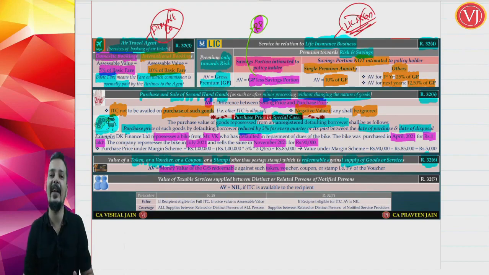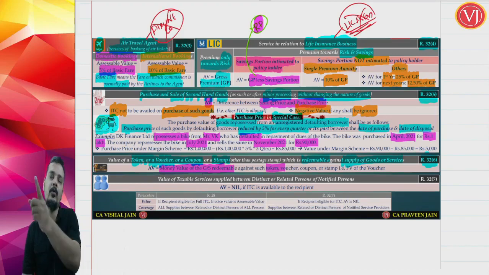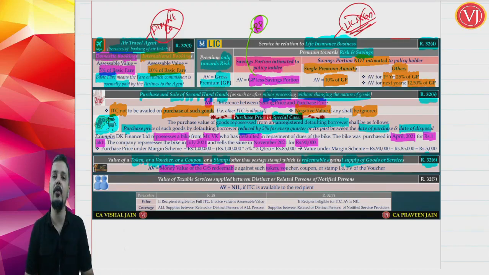Value of that voucher is 80,000. Simple understanding. Against that voucher, whatever goods and services I am going to get, take the monetary value of the goods and services. Right, I repeat it. I have given you a voucher which you can redeem in Big Bazaar. Now, when you use that voucher in Big Bazaar, they allow you to purchase till 80,000. Assume you have purchased goods or services worth 1 lakh. So 80,000 you are not going to pay, because for 80,000 you are giving that voucher and 20,000 additionally you